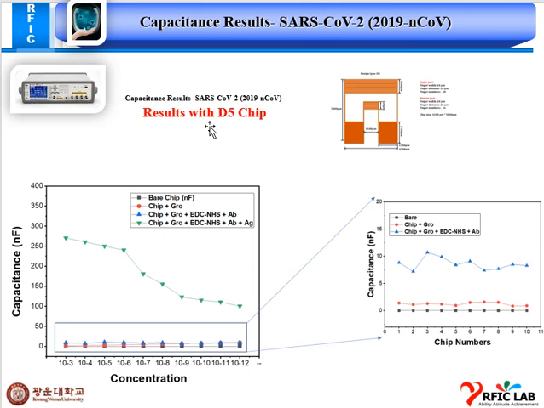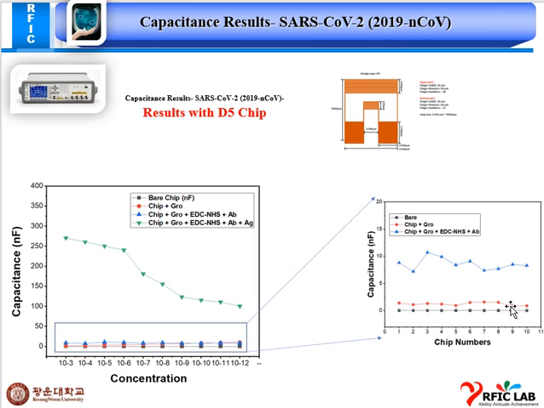Now these are the results with the D5 chip. In these results, this is our concentration and this is our chip number that we have used, 10 chips, from the capacitance concentration 10 to the power minus 3 to 10 to the power minus 12. In black, this is a bare chip. In red, chip plus graphene oxide.